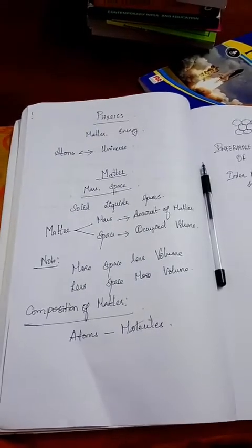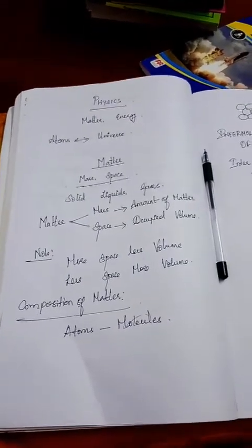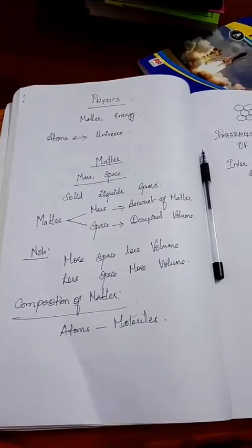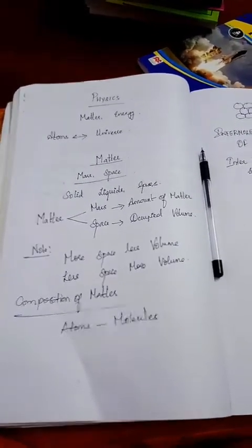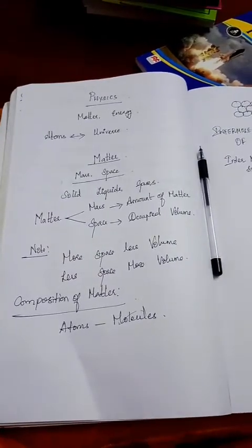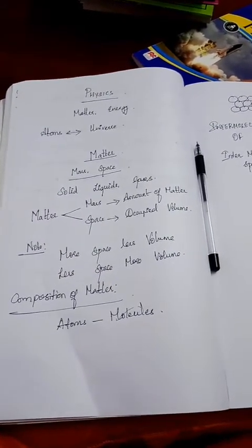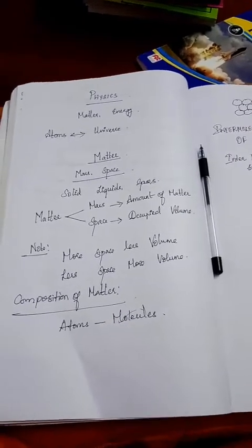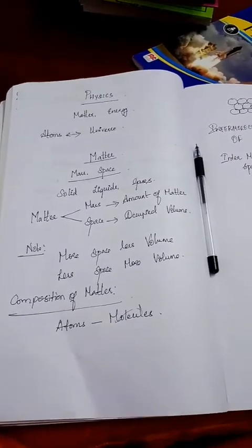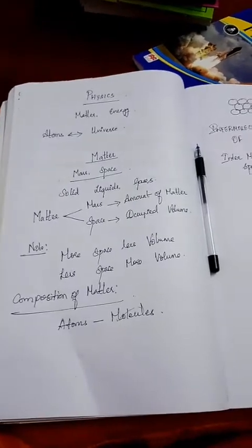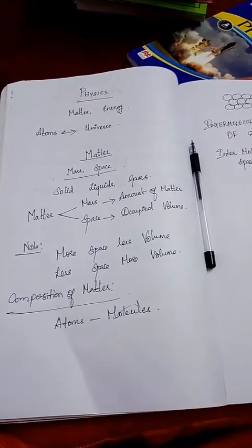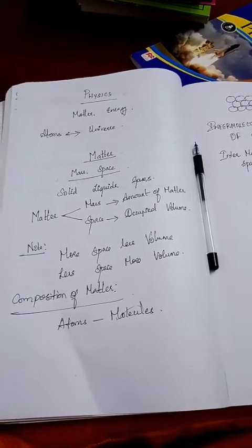Composition of matter. Matter is made up of tiny particles which are called atoms. So, atoms and molecules. An atom is one of the tiny particles which you have been learning. You will be learning much more about the atom in your chemistry. Atoms are made up of subatomic particles like protons, neutrons and electrons.